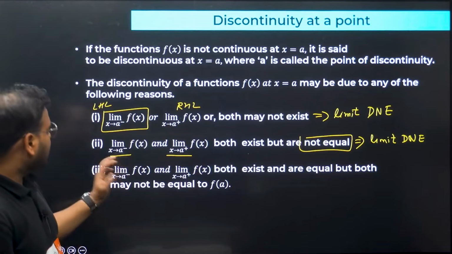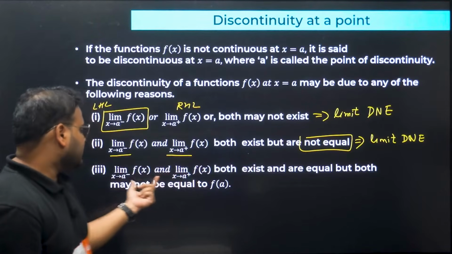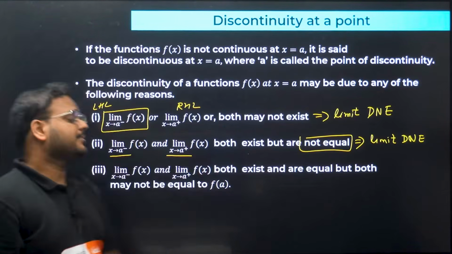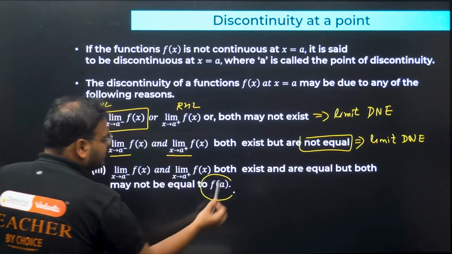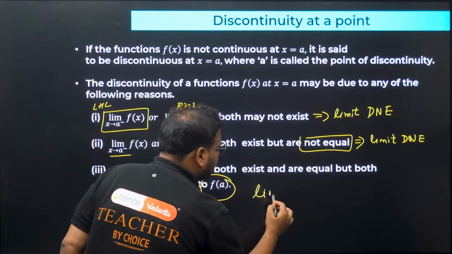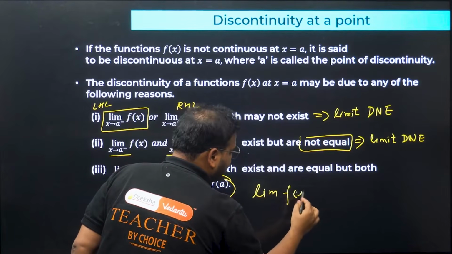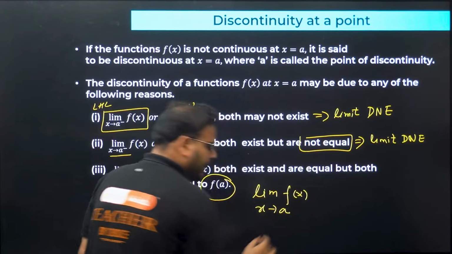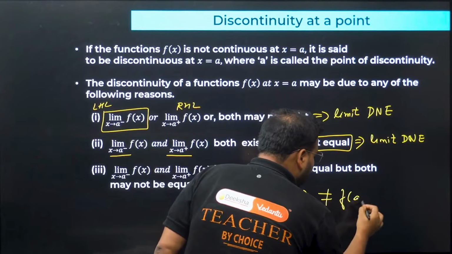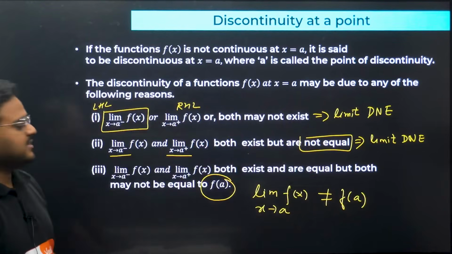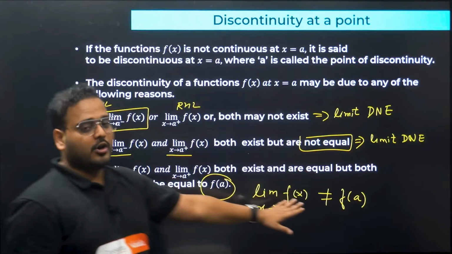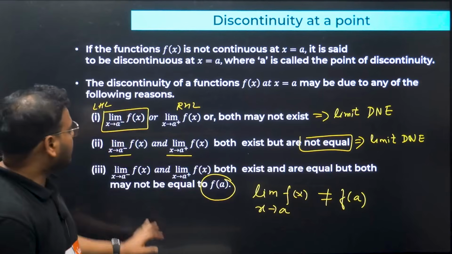The last one: LHL and RHL both exist and are equal also, but the limit is not equal to f(a). Which condition is this? The limit of f(x) as x tends to a exists but is not equal to f(a). This is my third point. Please check: if it was equal, we'd say continuous, but here we are getting not equal. I hope you are able to relate to that. Okay, can we move on now?